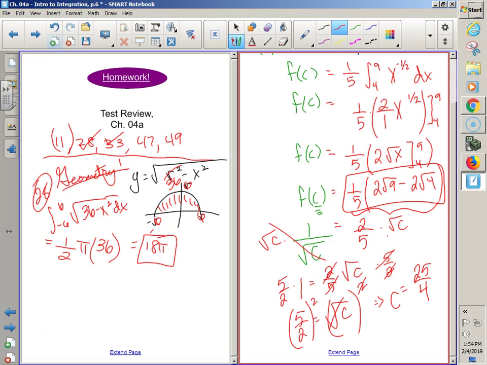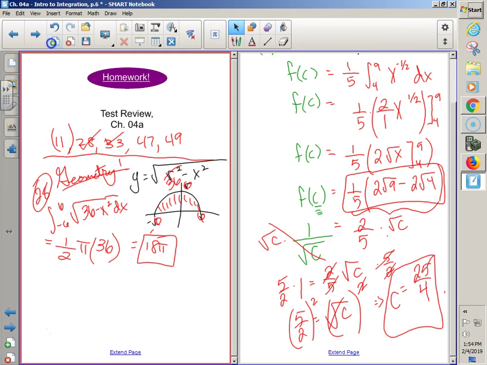Only box it if it's in the interval. 6 1/4. Is it inside? Yeah, it is. Only box it if it's inside the interval. If you find more than one answer and one's outside, don't you dare put that.